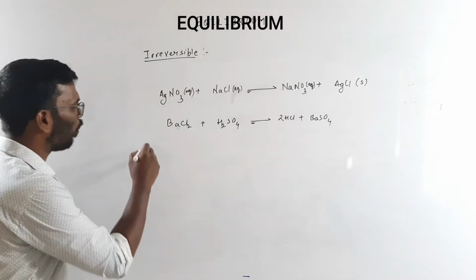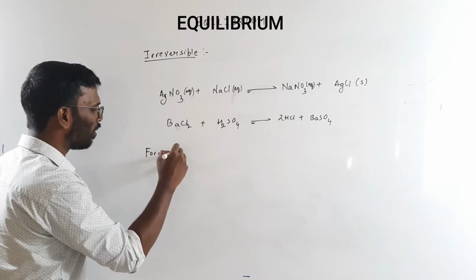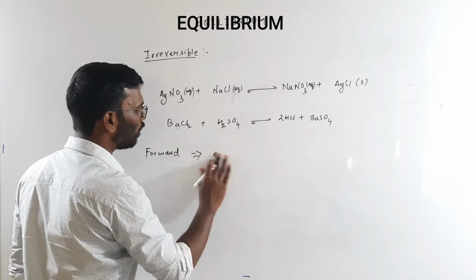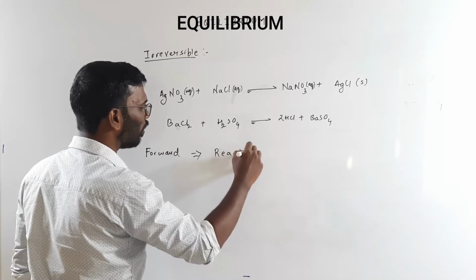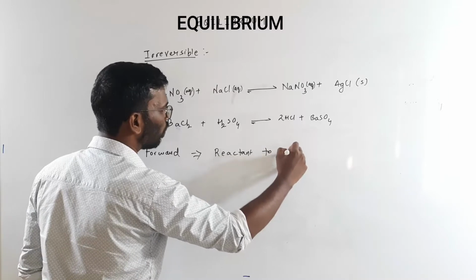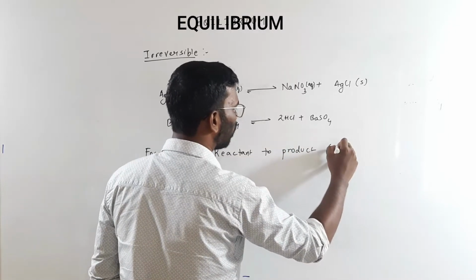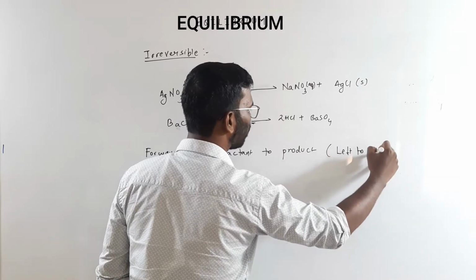Always remember, whenever we use the word forward reaction, it is from reactant to product, from left to right.